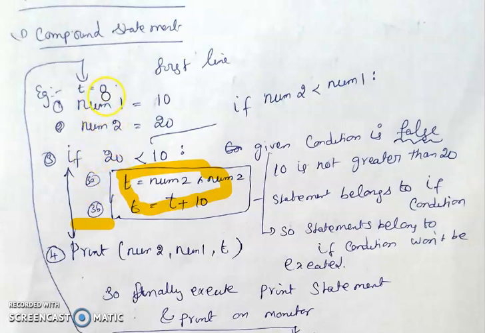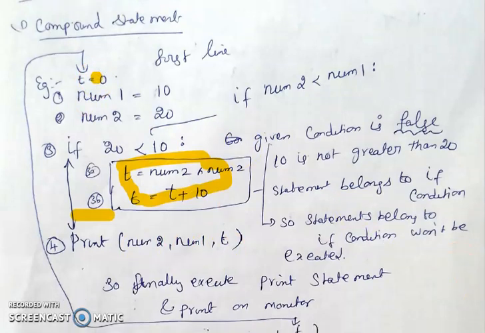Okay, for example, here we are getting the input from the user. I am giving that num1 is 10, num2 is 20. So here I am checking whether num1 is greater than num2. Is it true? Is 10 greater than 20? No, it is false. So the statements inside this indentation won't be executed. Instead it will print just num2 is 20, num1 is 10, and what is the t value? It is 0. It will be printed.